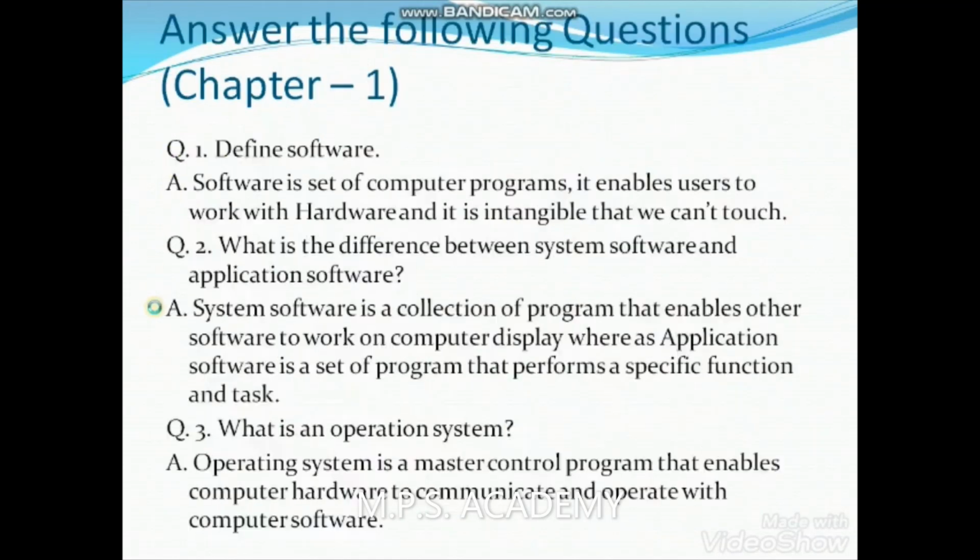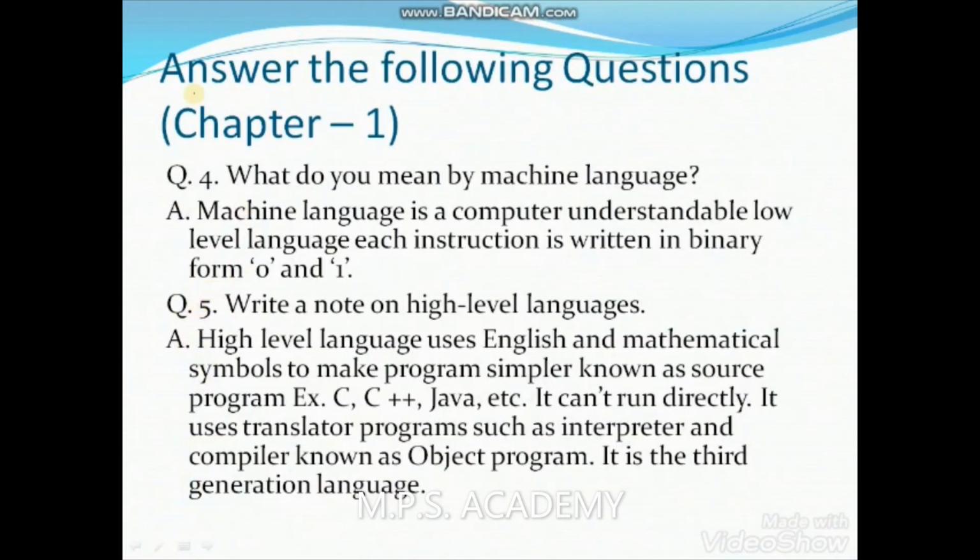Okay, the next section, all have 5 questions. I have discussed the third question here, and the fourth is here. Fourth, what do you mean by machine language? I have put a suitable answer for this, and you have to note it. For fifth, write a short note on high level language. I have put a note on high level language. You have to take a snapshot or a screenshot to write it down, and make a fair copy.